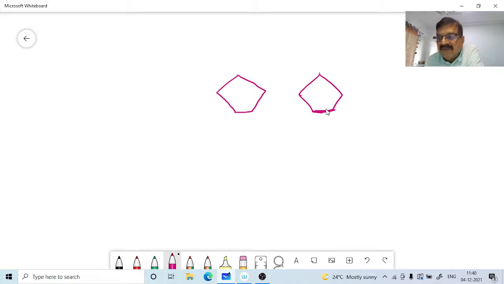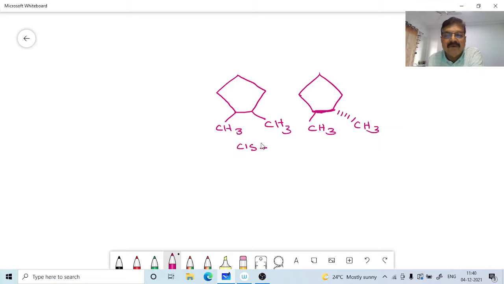This is a cyclopentane ring. Now we can have 1,2-dimethyl. Okay, like this we represent here. This is the cis form. Cis form means both the methyl groups are on the same side, and here it will be the trans form.